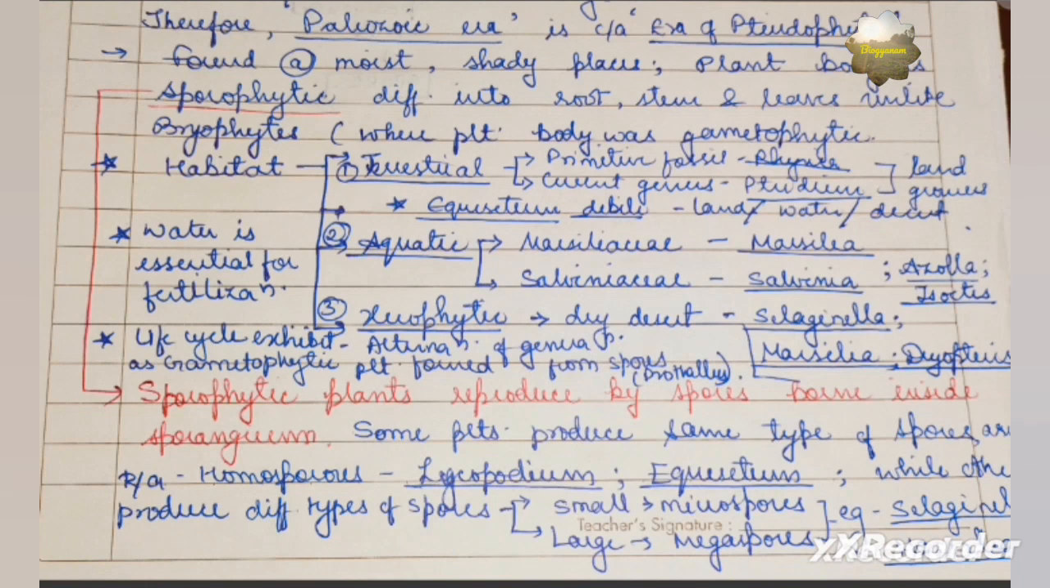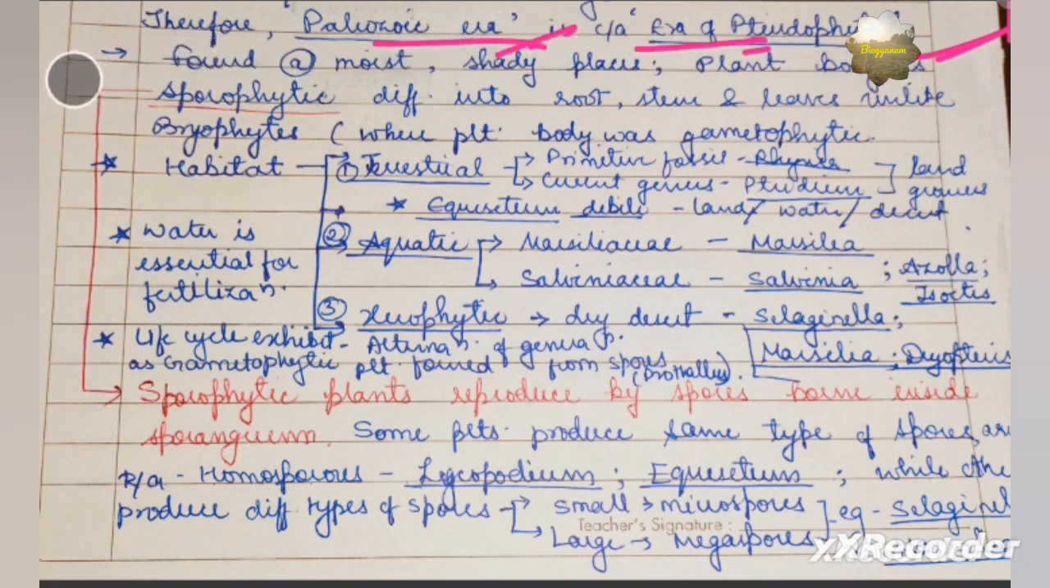So, as we saw in the geological time scale, the Paleozoic era could also be called the era of pteridophytes because they basically originated and became dominant in the Paleozoic era. Therefore, it is called the era of pteridophytes.